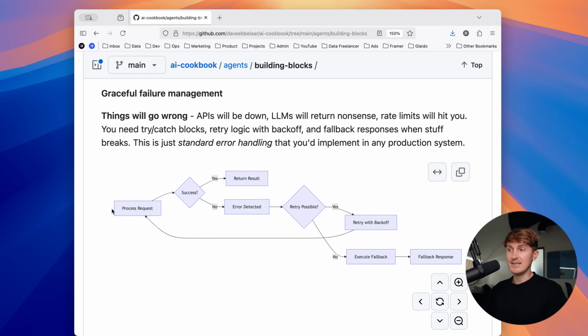So it could look something like this. You have a request coming in. You check whether it's a success, yes or no, based on either an error that is happening or some kind of data that is present or not. If it's a success, you can simply return the result, all good. But if it's not a success, there is an error, you can, for example, retry that. First of all, check, is that even possible? So you can retry with a backoff. Or if that's not possible at all, you have some kind of fallback scenario where you, for example, let the user know, sorry, I cannot help with this question because it couldn't find the right information in the knowledge base, for example.